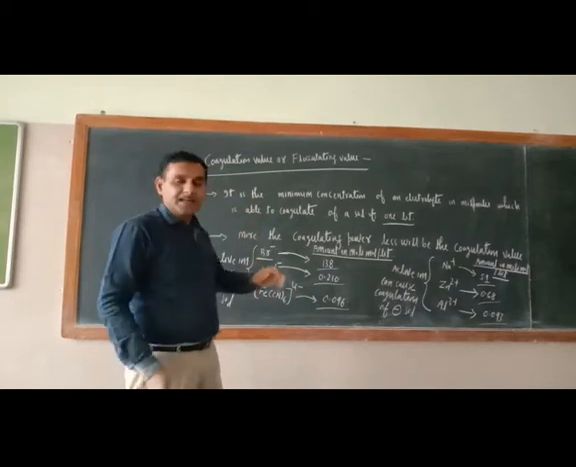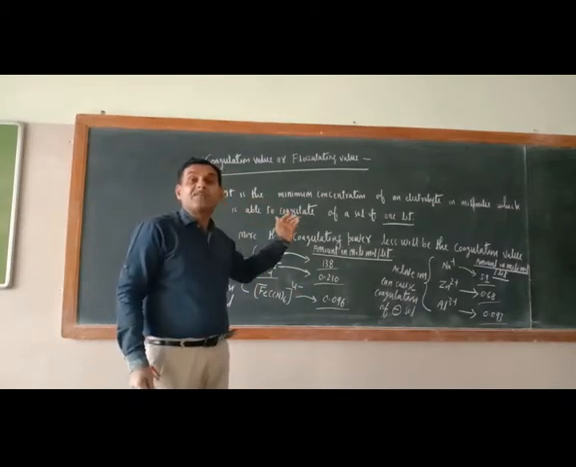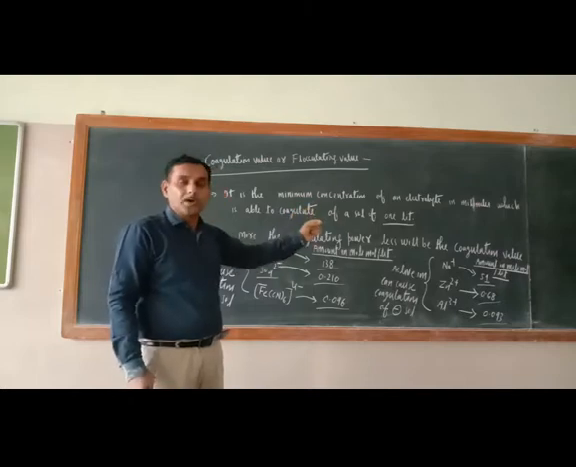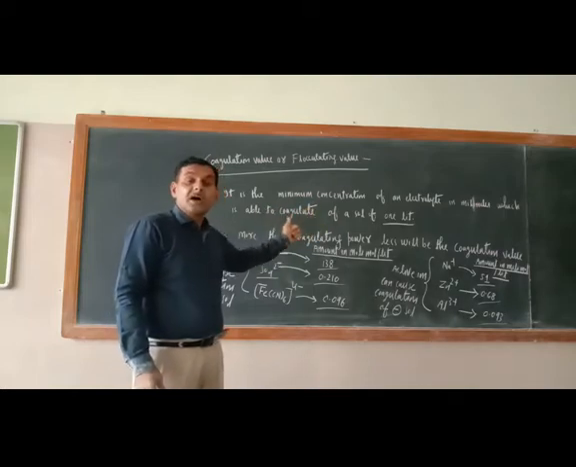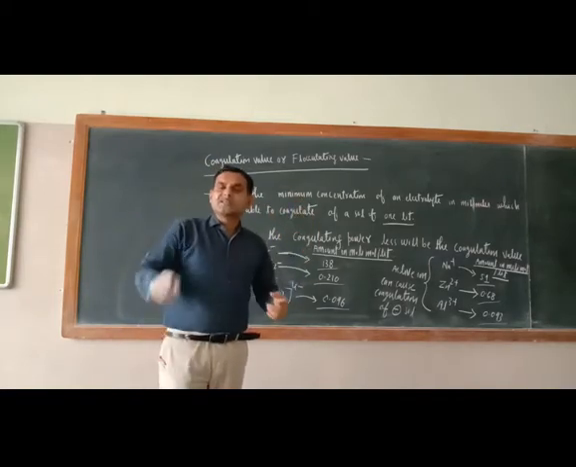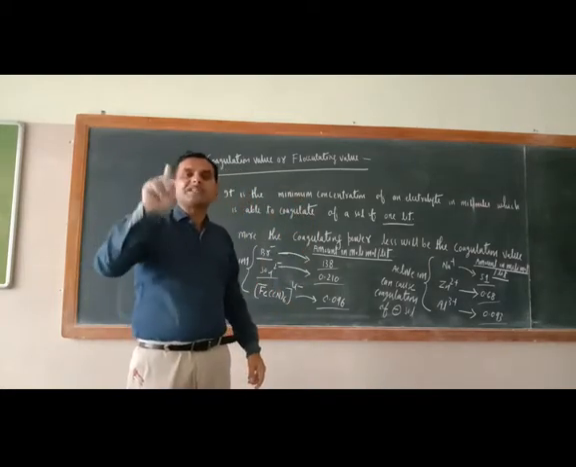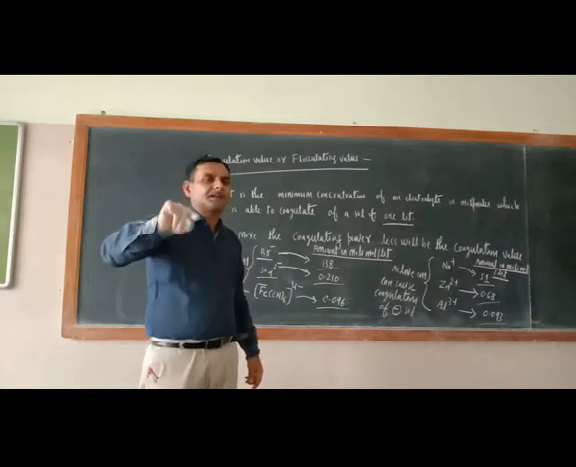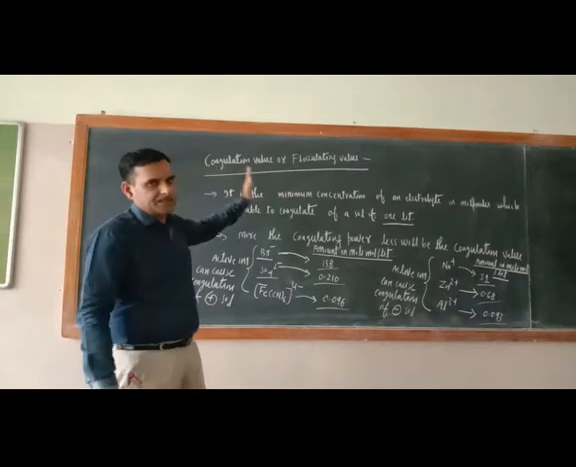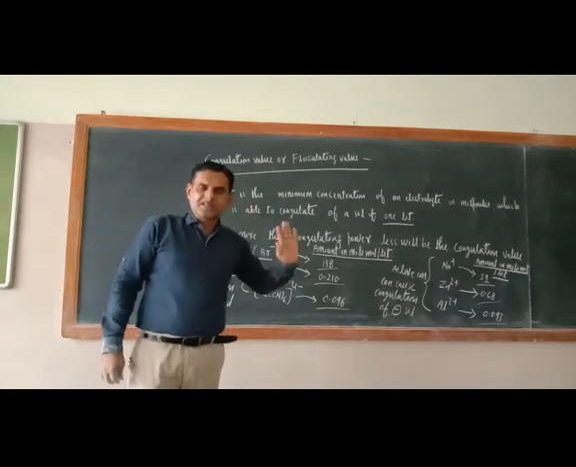So once again, it is the amount of an electrolyte in millimole which can cause the coagulation of 1 liter of salt. That is the flocculation value or coagulation value. In this way, this is over.